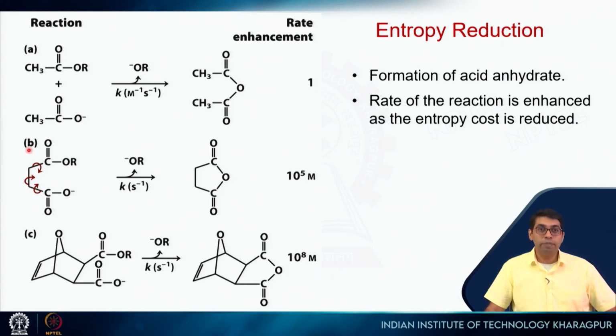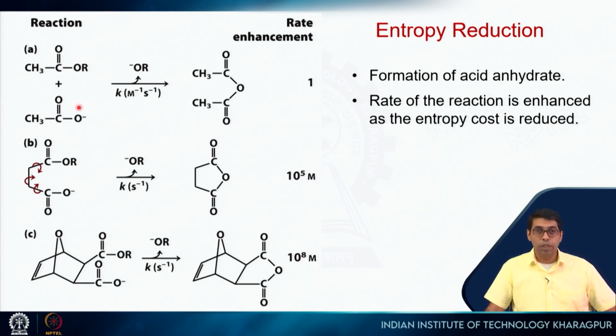So if we make this even more rigid like this, so that even this entropy cost is reduced, then the rate enhancement is even more. So we get another 1000-fold rate enhancement. So this is what enzymes do.